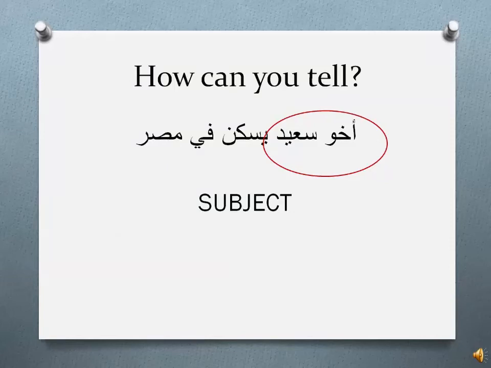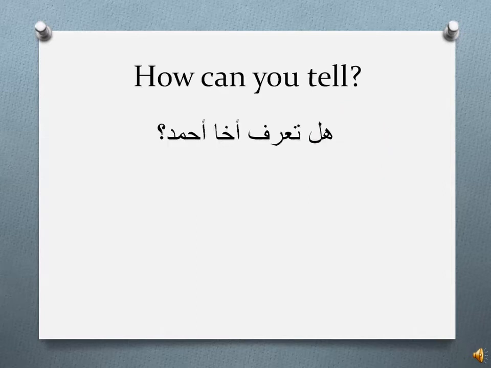Okay, as we see in this case, we have Akhu Sa'id. Now this is a subject, and so we can see here it is the brother of Sa'id lives in Misr. Okay, so that's how we can tell. Now if you get used to it, it becomes easy. So, let's look at this example.